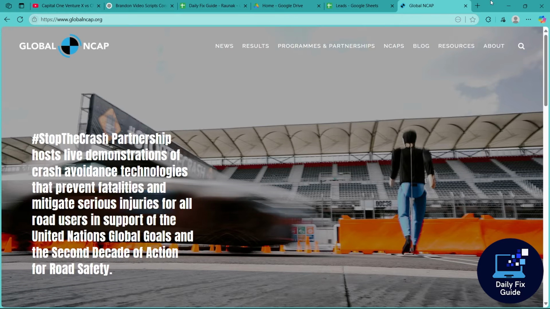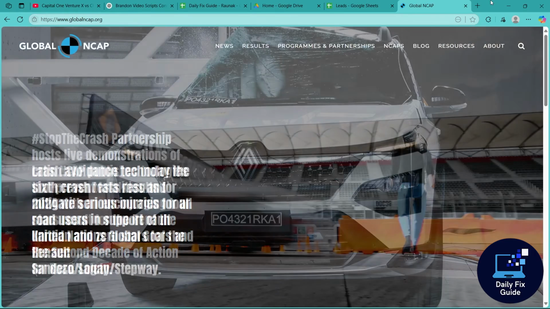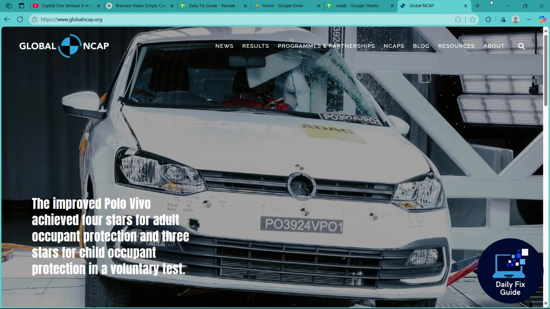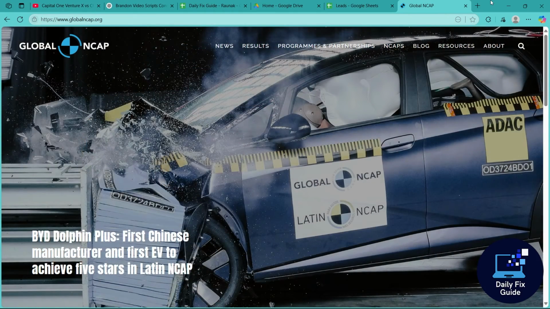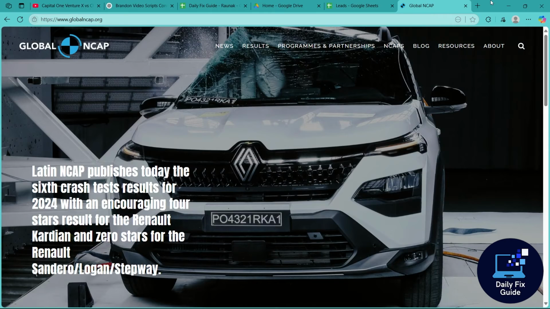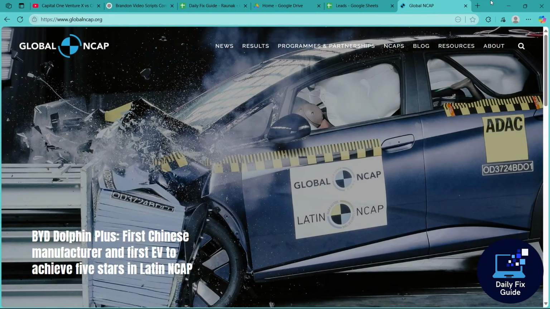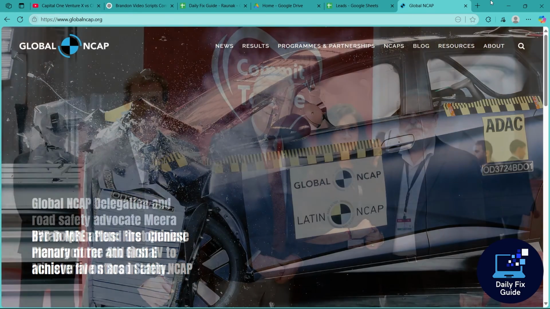Now, quick summary: Global NCAP does not accept reports of traffic or testing violations online. Instead, direct enforcement issues to local authorities, report lab concerns to the lab's regulator, and share broader safety worries with Global NCAP so they can spotlight systematic issues in their advocacy efforts. So that's how you do it.